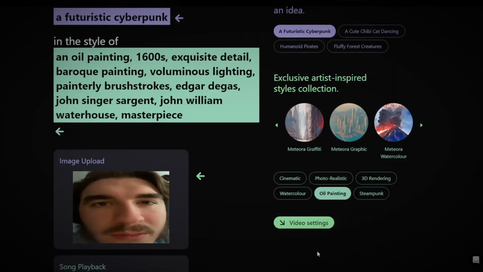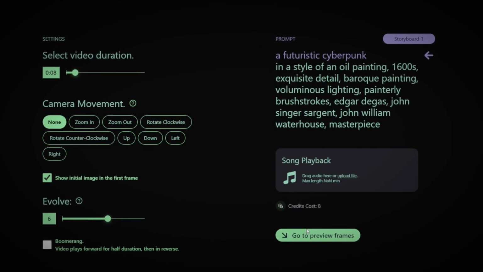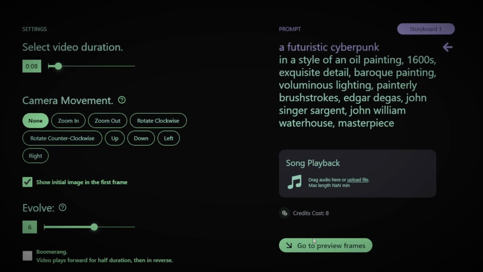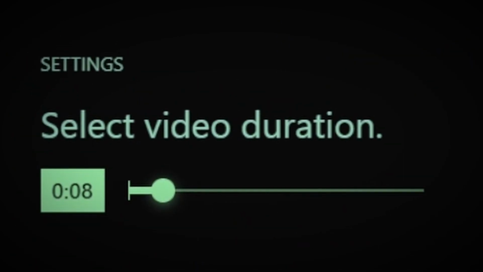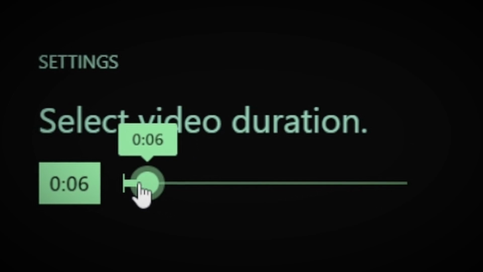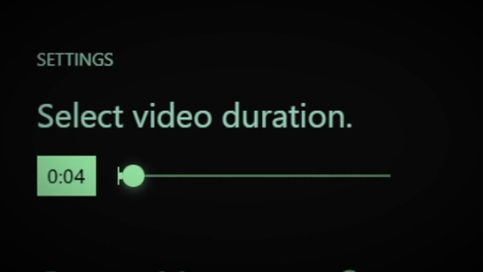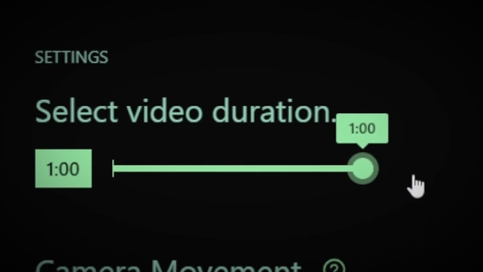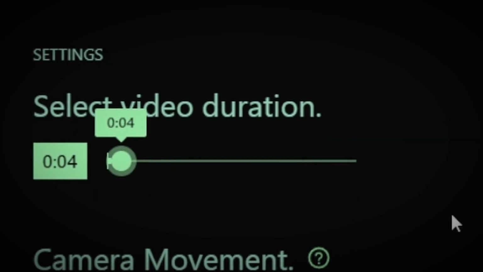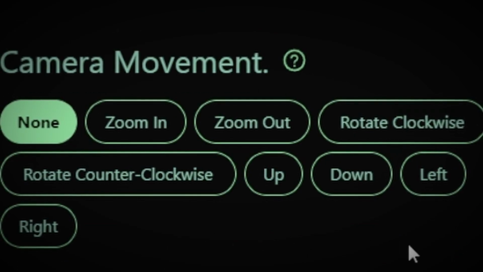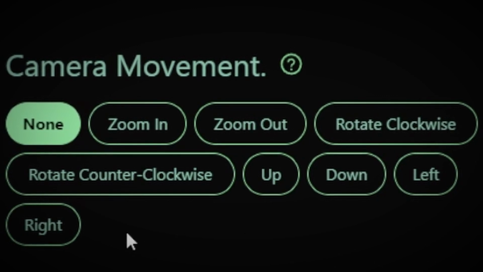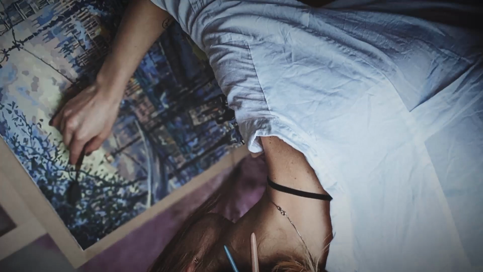Then you move on to the video settings and try not to get worried about all the specific stuff here. It's gonna generate a video whether you like it or not. Basically, just select how long you want the video to be. Remember, it's 1 credit per second, so if you drag this all the way up every time, that number in your bank account will magically disappear. I generally don't mess with the camera movement too much because it makes a video kind of messy. Like if you tried to make a painting while it's rotating clockwise.